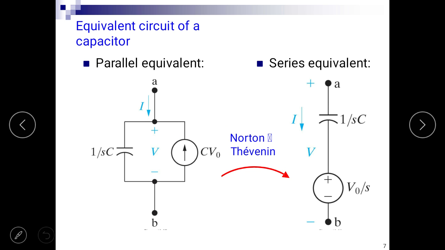Now equivalent circuit for a capacitor. Capacitor is represented as impedance 1 upon sC plus initial voltage V naught upon s. For parallel equivalent circuit, impedance is 1 upon sC and current source is C V naught, that is initial value of the charging current.